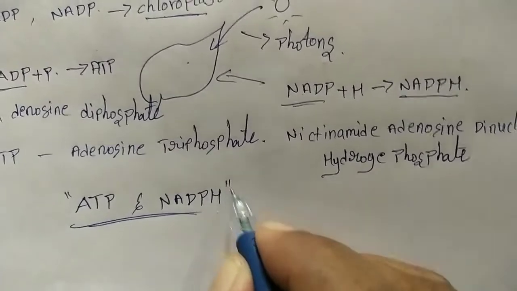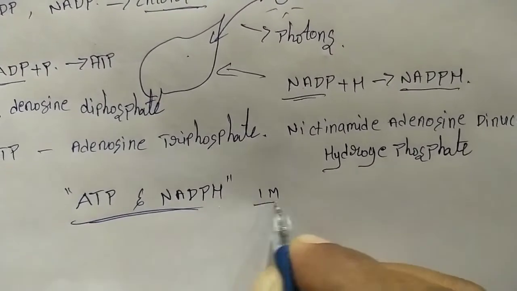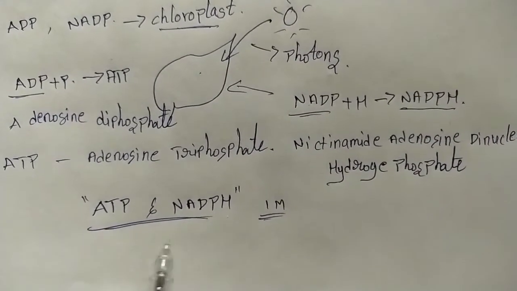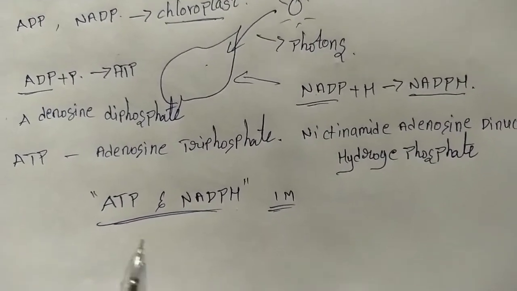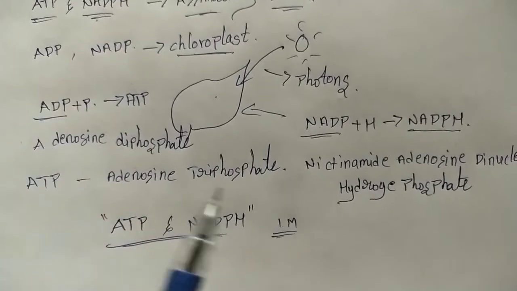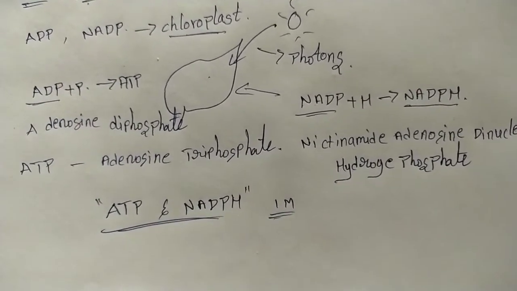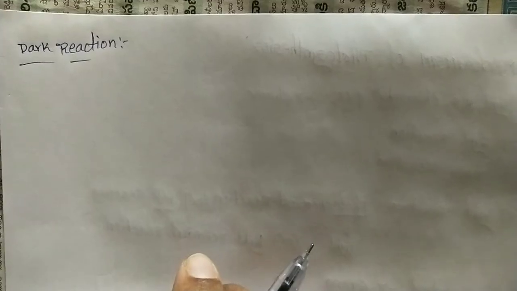This is the most important question for 1 mark. They will always ask it in examinations. Those are the end products of the light reaction. Due to the light, the plants can produce NADPH. Up to here the light reaction will be completed. Immediately after the completion of the light reaction, the dark reaction will take place.